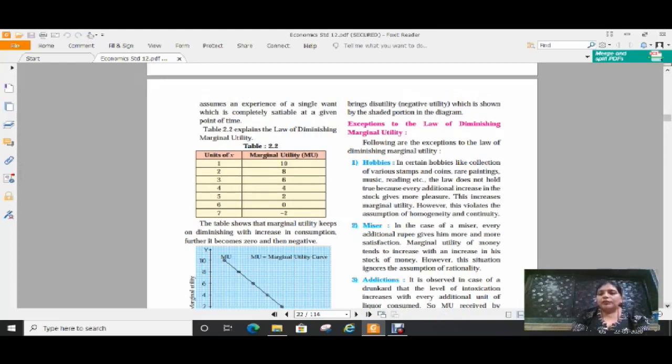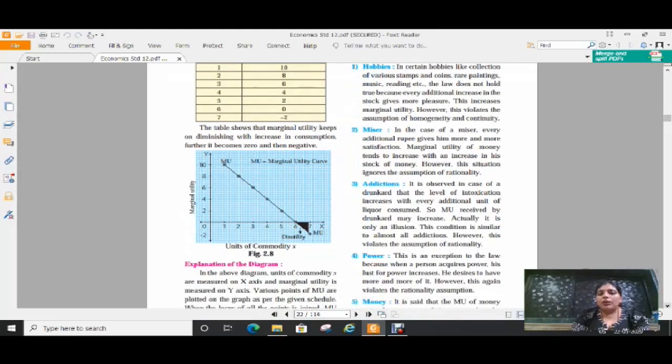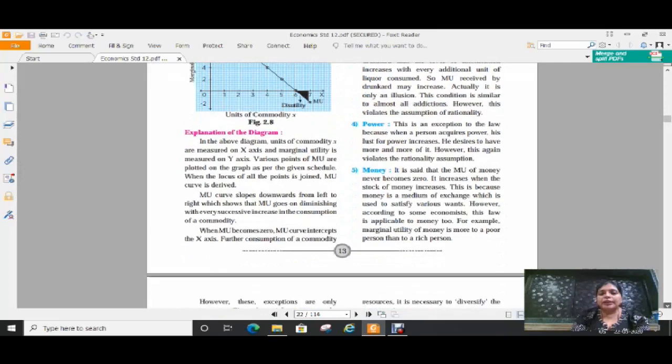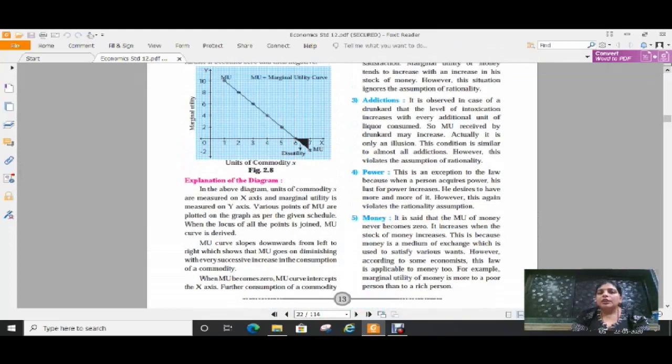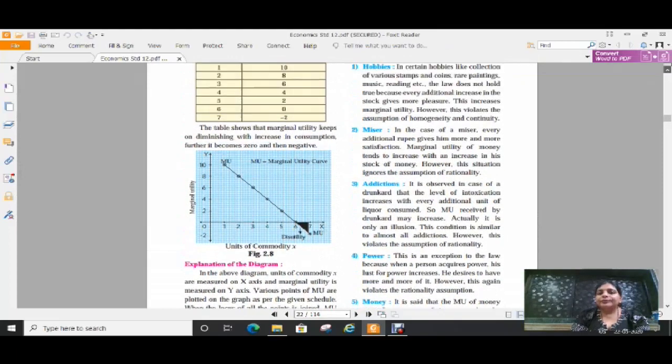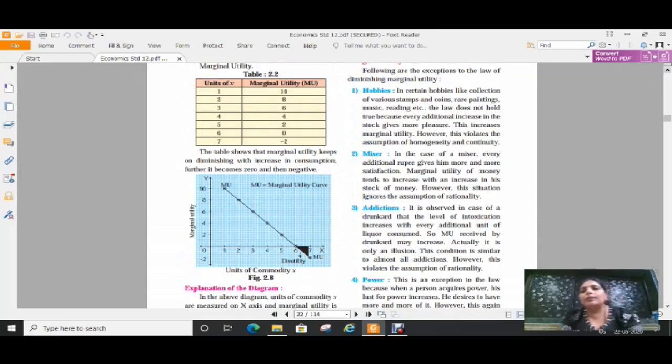Okay, so now I think we should go further to the exceptions to the law of diminishing marginal utility. There are so many exceptions. Here five exceptions to the law are given, and we are just going through them. The very first one is hobbies. In certain hobbies like collection of various stamps and coins, rare paintings, music, reading, the law does not hold true because every additional increase in the stock gives more pleasure.